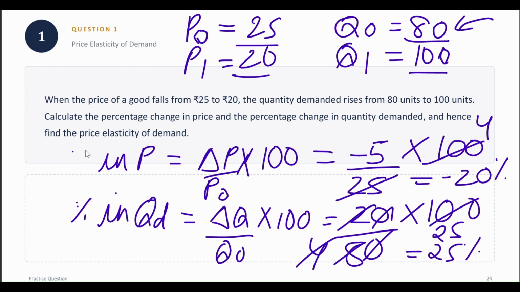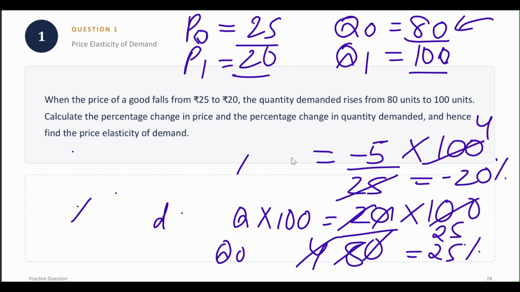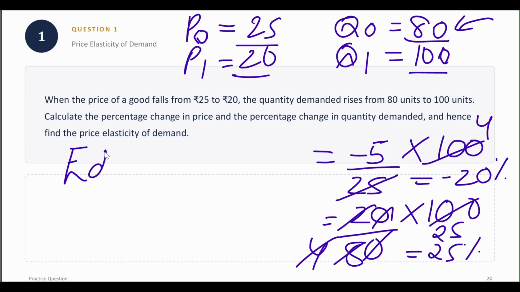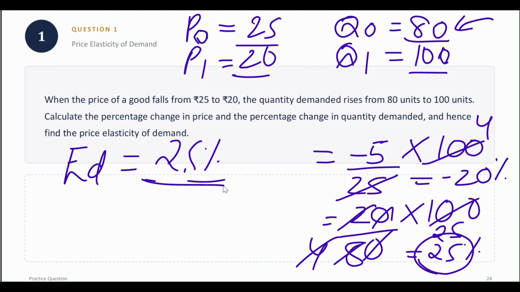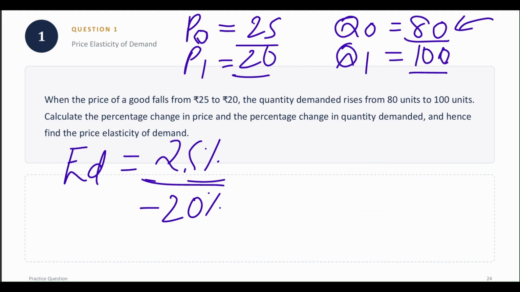Now in order to calculate the elasticity of demand, what is the formula? Percentage change in quantity demanded divided by the percentage change in price. What is the percentage change in quantity demanded? 25%. What is the percentage change in price? Minus 20%. Therefore, it comes out to be minus 1.25.